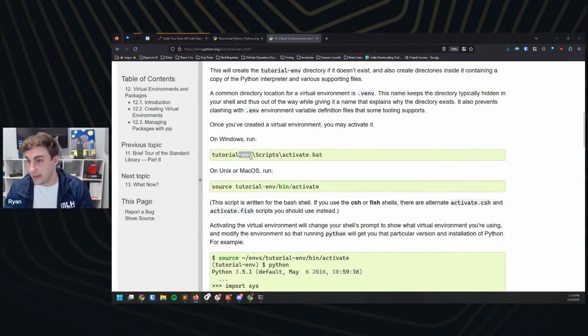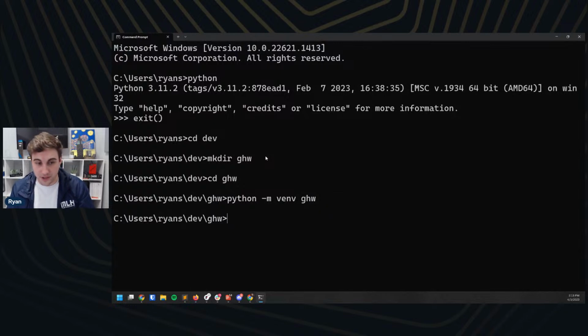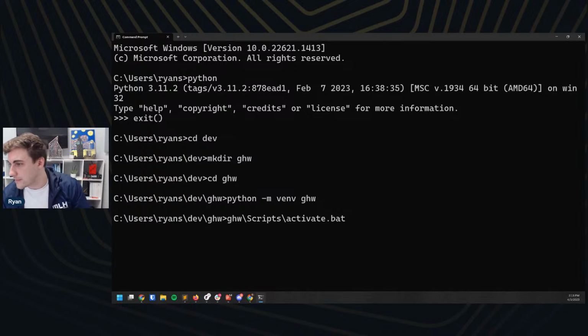For me, I named this global hack week, or GHW. So I'm going to do GHW/, and then if I hit tab, I can actually scroll through the different things in here. I'm going to find scripts. That's the one that we're going to be using. And then activate is going to be what we want, and then they have that .bat at the end there.